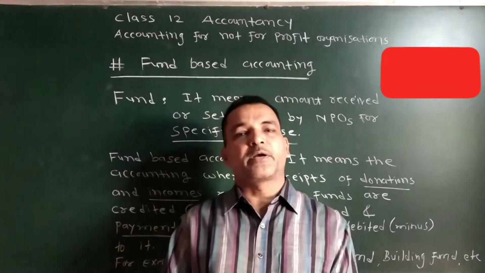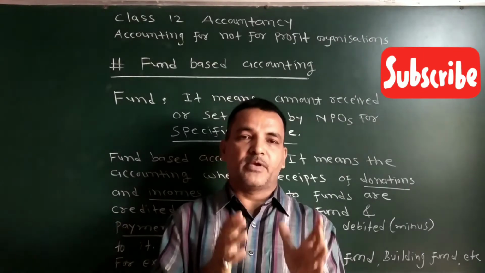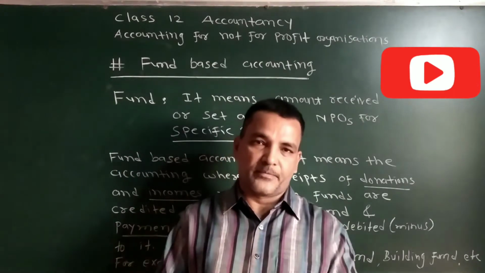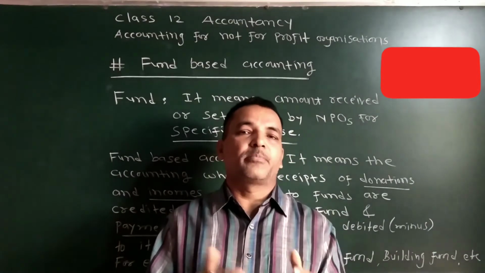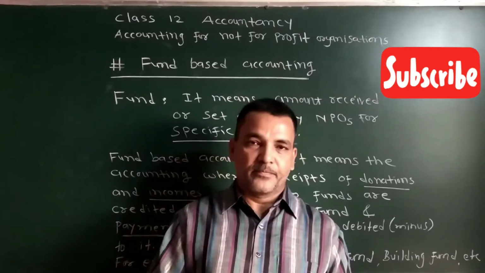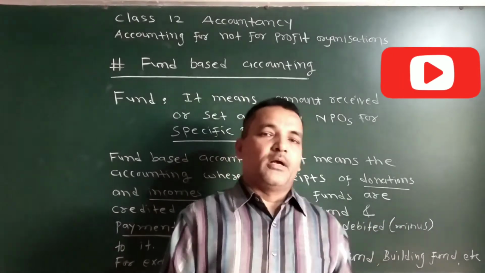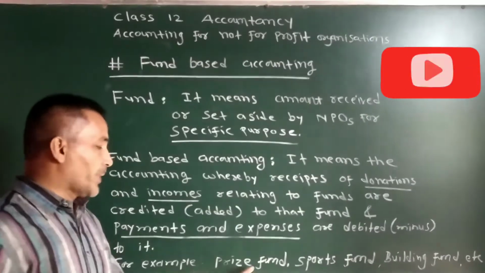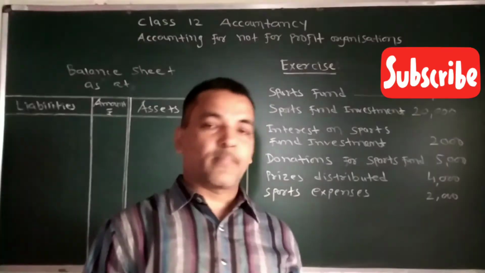If any type of fund is created and that amount is invested somewhere, that investment we show on the asset side. Say for example, prize fund investment or building fund investment. So that will go on asset side and the fund will be shown on the liability side. Different types of funds are prize fund, sports fund, building fund, and there are many more.